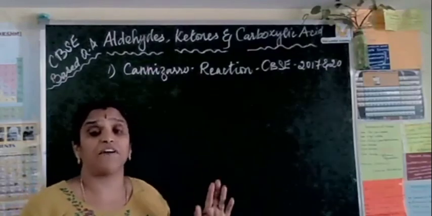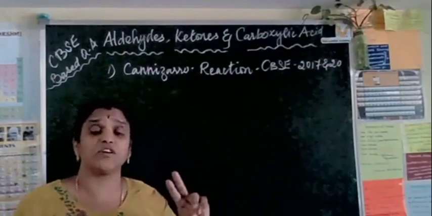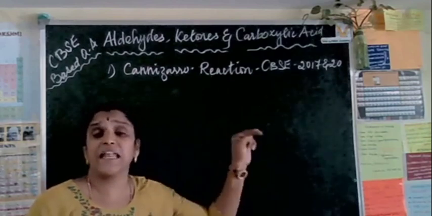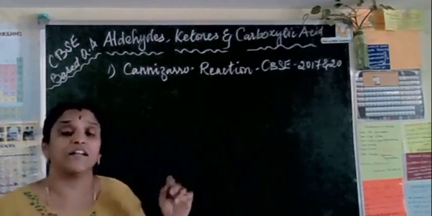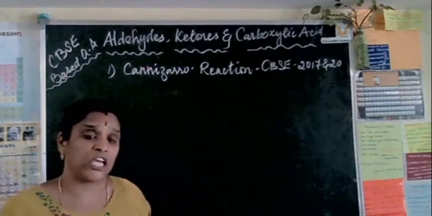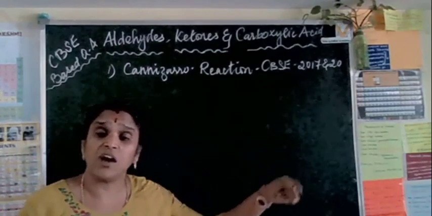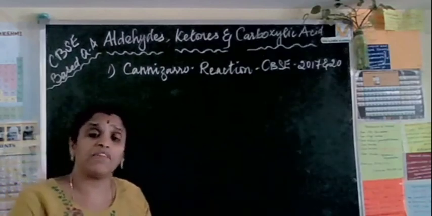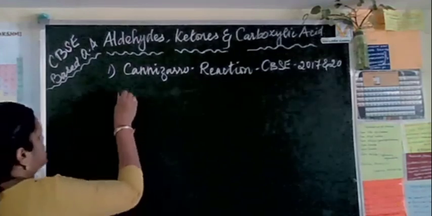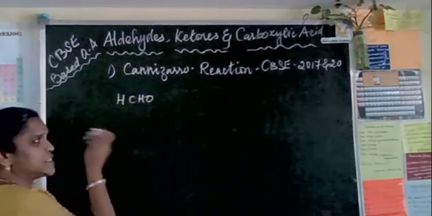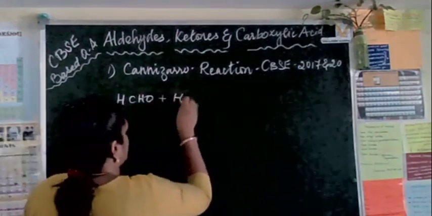Two molecules of an aldehyde which do not have alpha hydrogen, combined in the presence of concentrated alkali, that means sodium hydroxide or potassium hydroxide, while heating, you will get the related salt as well as alcohol. That is all. Now, the one which does not have alpha hydrogen, I will write it, HCHO. As I'm writing it, you will come to know this is formaldehyde, HCHO.